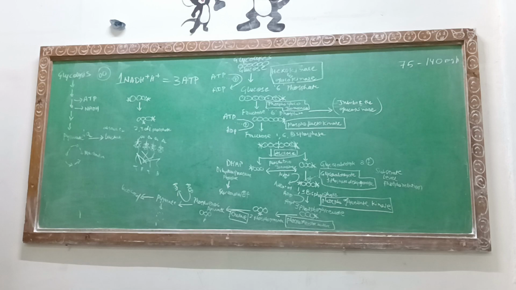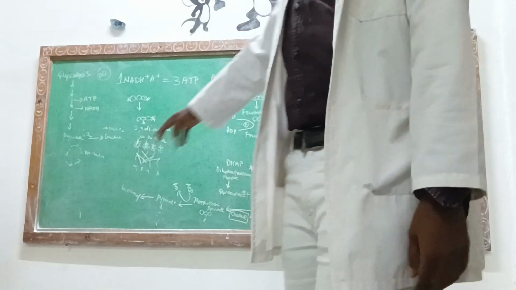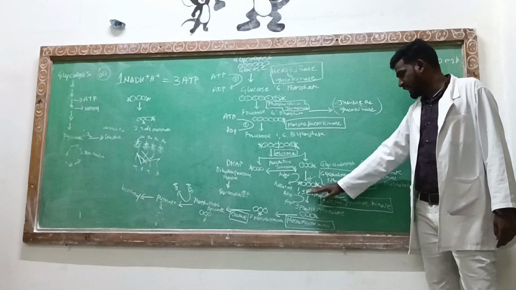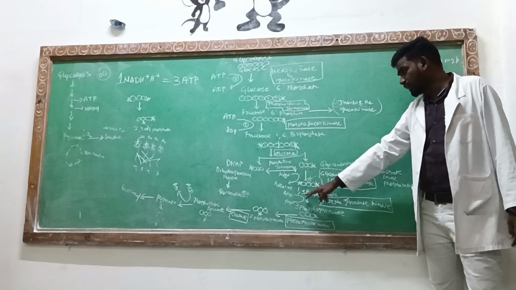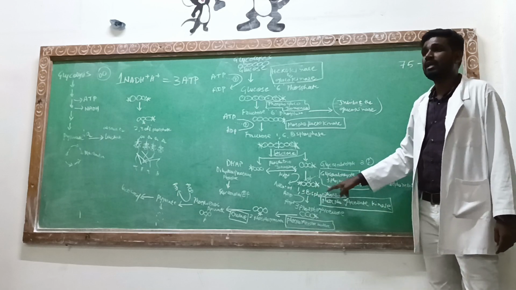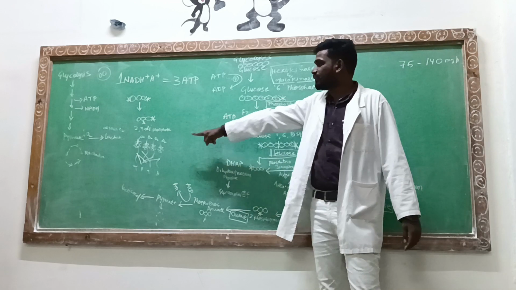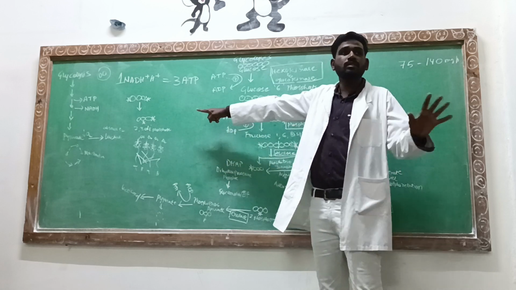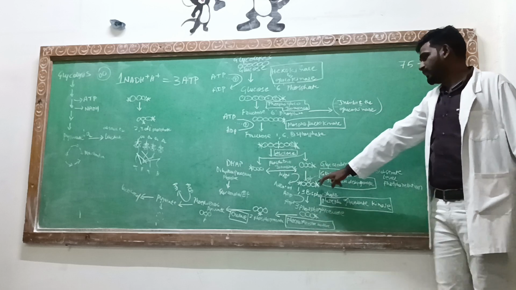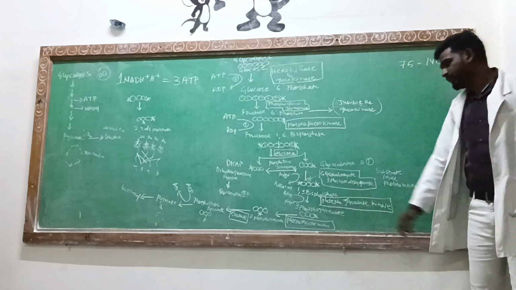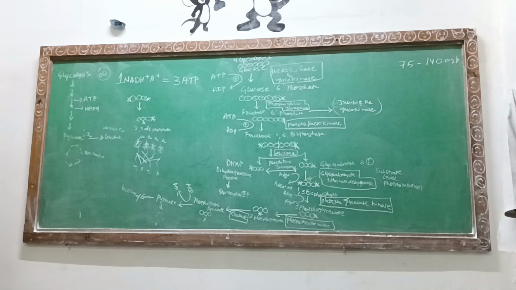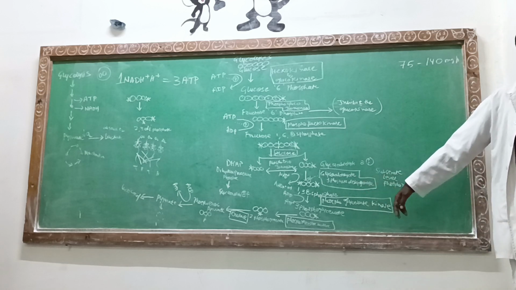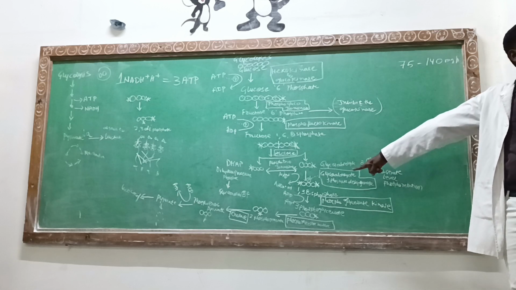Okay? Now the cycle will move from glyceraldehyde 3-phosphate to 1,3-bisphosphoglycerate. Here, the NADH has an important role in releasing the energy. Now from 1,3-bisphosphoglycerate, it turns into 3-phosphoglycerate. Whenever it goes to 3-phosphoglycerate, 1 phosphate molecule is getting lost, and we are going to get the ATP over there.